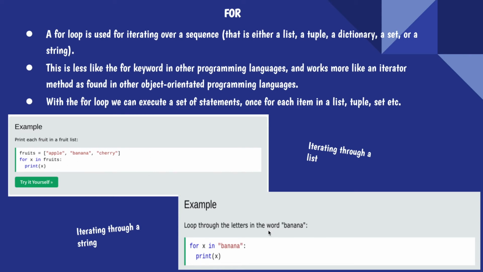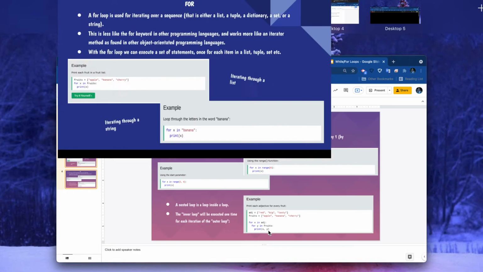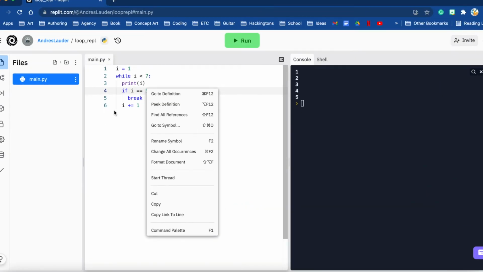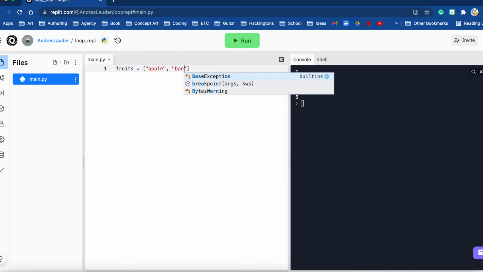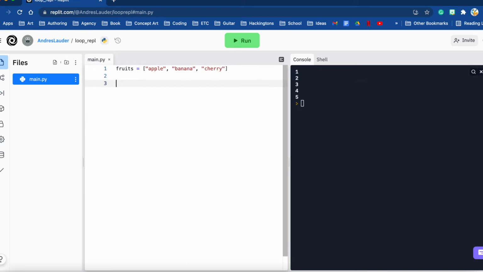So we have two other examples right here that I will punch in. Let's get rid of our while and include our first example. Let's create a variable called fruits. And if you want to, you're welcome to follow along on your separate Replit to see how this plays out. You can play with the little examples further once the video's over. Let's include banana, apple, and cherry. So we've got our fruits variable, and we're going to say for x in fruits.